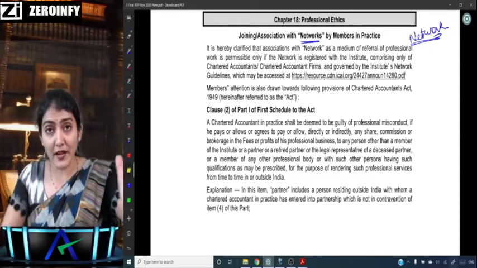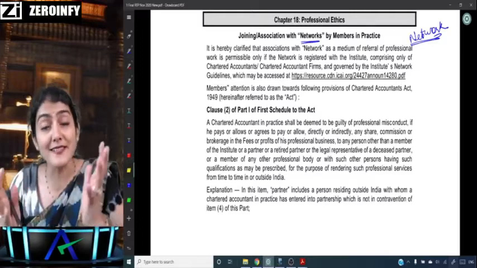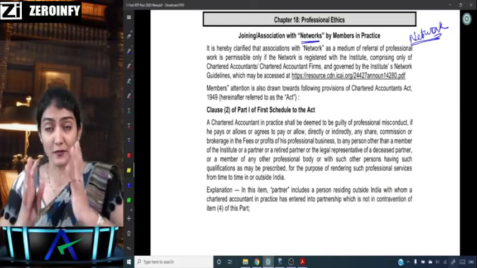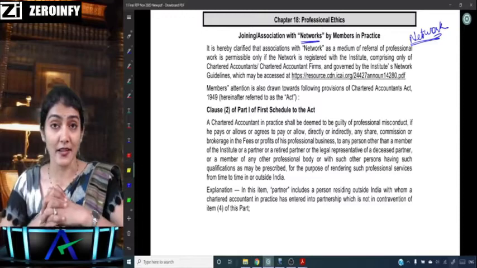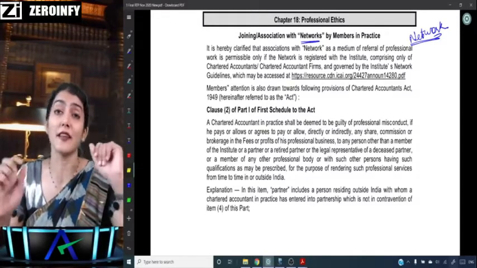So they can come together and form a network, right? This network is required to be registered with the ICAI. First, you have to get the name of the network approved from the ICAI.